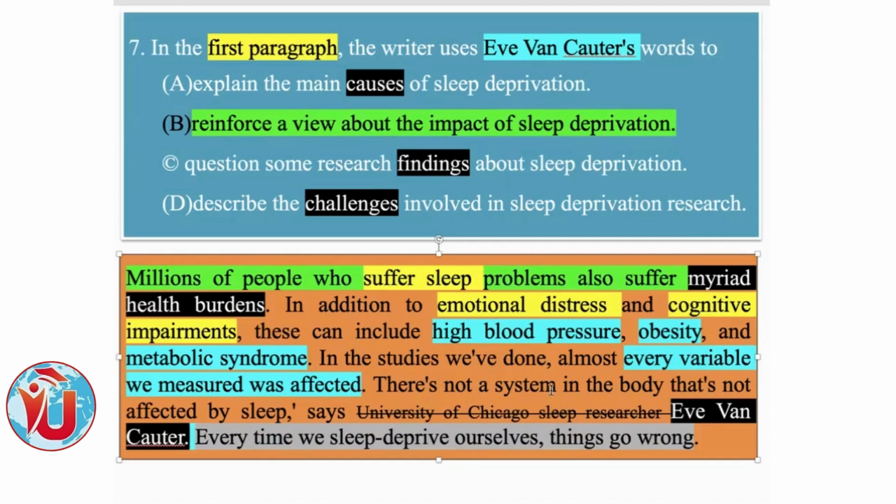The previous portion says there is not a system in the body that is not affected by sleep. It means every system in the body is affected by sleep. It reinforces the point about the impact of sleep deprivation. Reinforce means illustrate. A developing sentence is an illustration of the topic sentence.